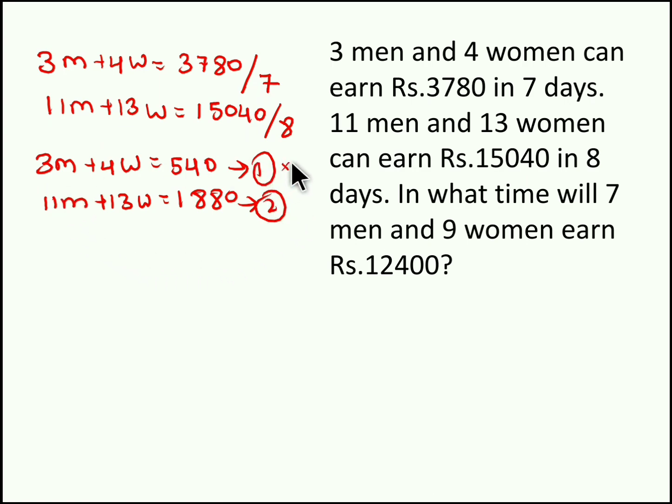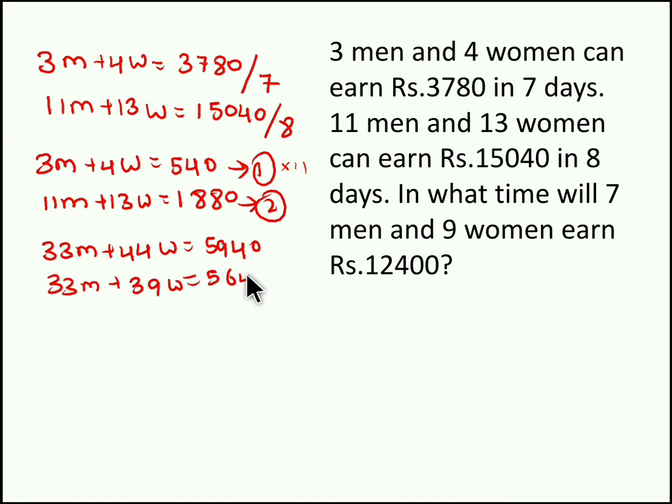So if you multiply the first equation by 11, you get 33M plus 44W equal to 5940. So 33M plus 39W, you get 5640. So subtract. So 5W equal to 300. So W equal to 60. So one woman gets 60 rupees per day.